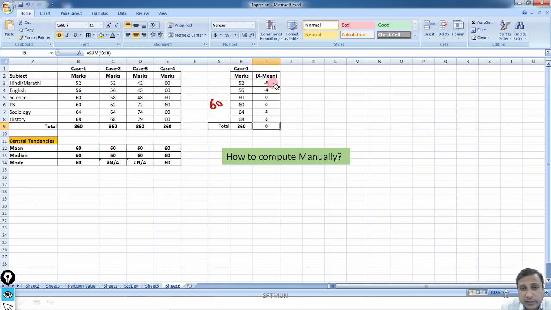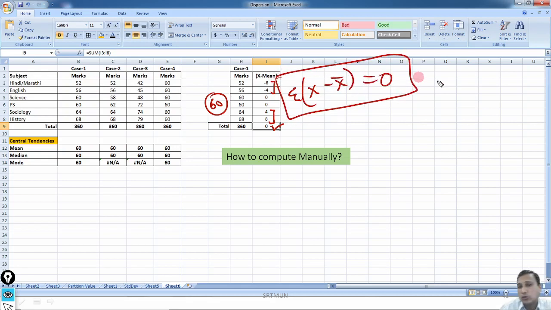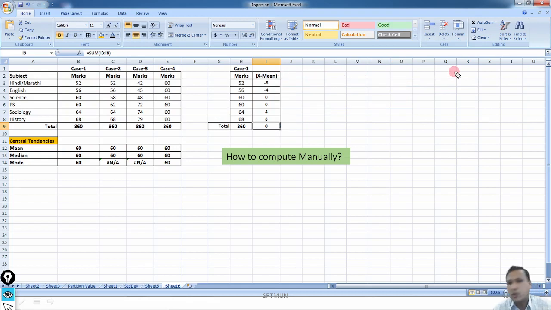Because here you can see there are two minus values and here are two plus values, and they both represent the same distance. That is why it comes 0. For your true mean, whenever you compute this, the summation of x minus x bar is always 0, and this is a thumb rule. Now we are going a little technical. Don't bother about all these things, because my objective here is just to make you familiar with some technical jargon that we use in statistics.